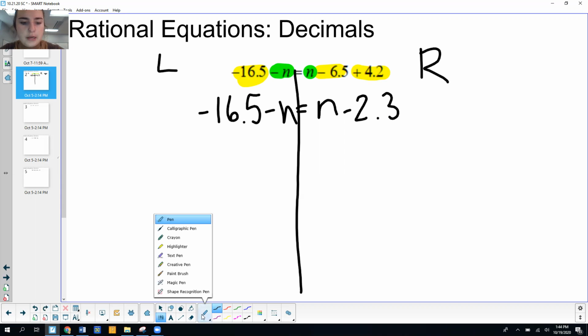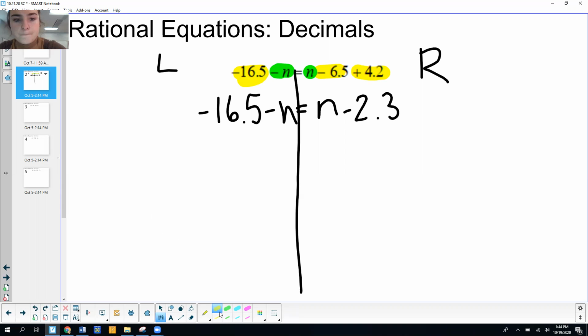All right, so I'm going to go ahead and grab my highlighter. And even if you don't have a scientific calculator at home, you guys should have scientific calculators at home. However, if you don't, you can do this type of math with a calculator on your phone. All right, so I simplified everything on both sides just like I would normally do.